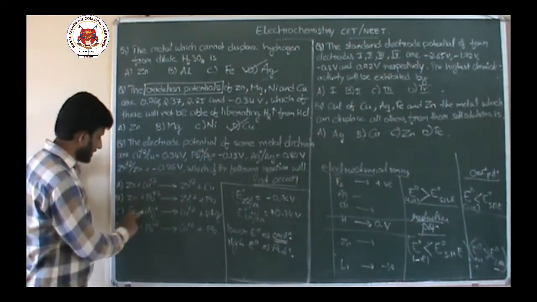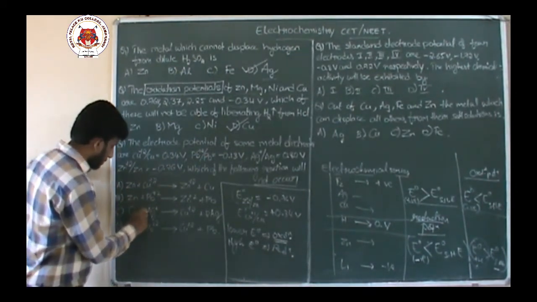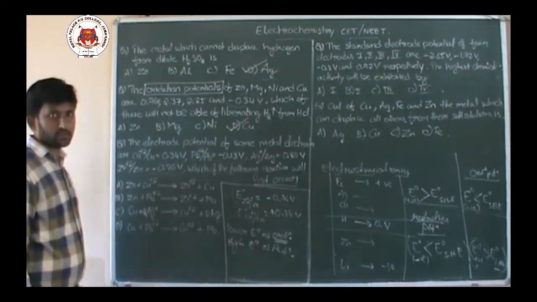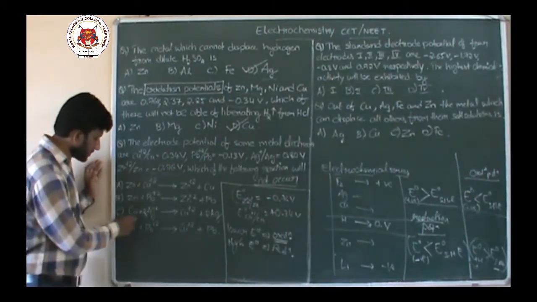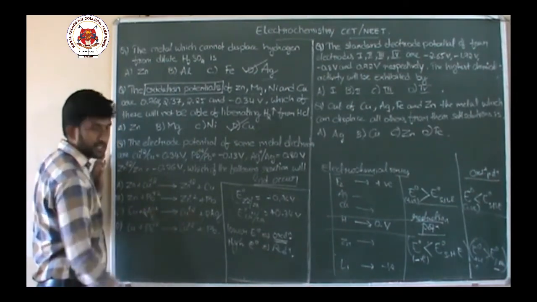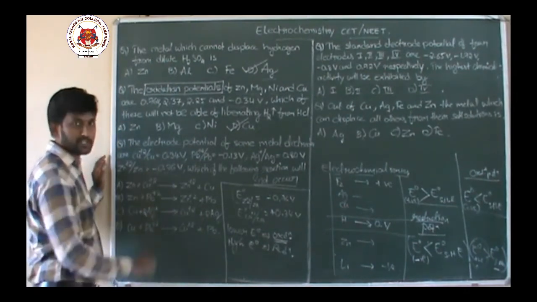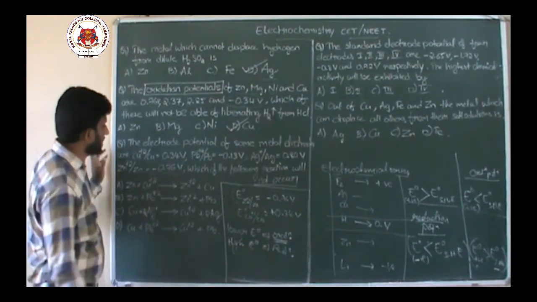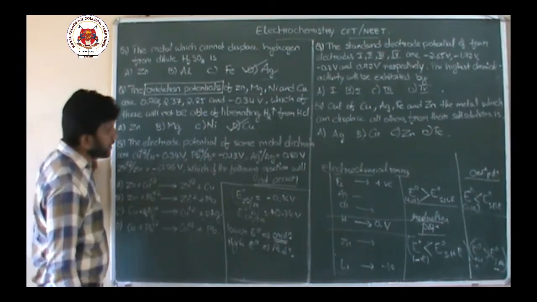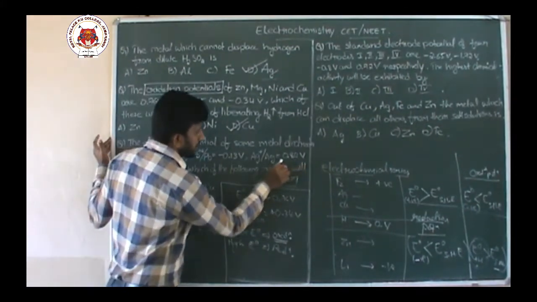Next reaction is Cu plus 2Ag+ gives Cu2+ plus 2Ag. Copper is undergoing oxidation, silver undergoing reduction. Let us check the potentials. Copper potential is plus 0.34, silver potential is plus 0.8.